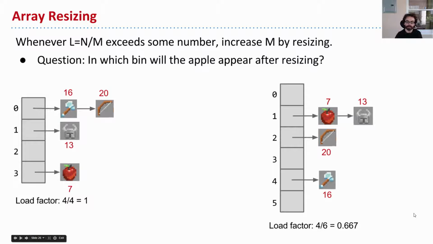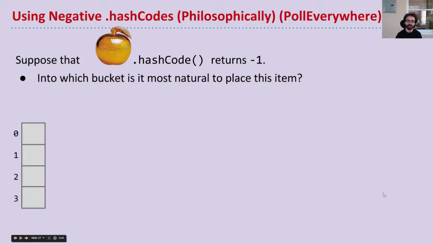Let's consider one last little tricky situation, which is what happens whenever we have a hash code which is negative. So in Java, hash codes are allowed to be any integer, which includes negative numbers. And so a question for you is, which bucket do you think is most natural for this apple to live in? Okay, it's a philosophical question.